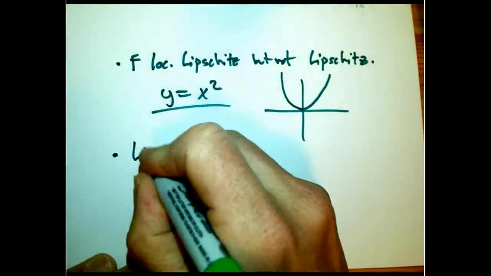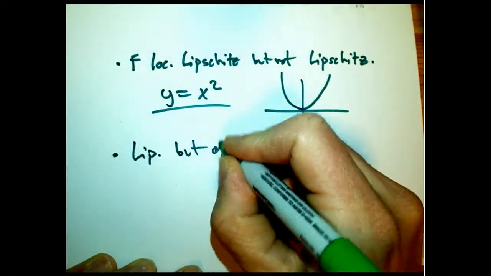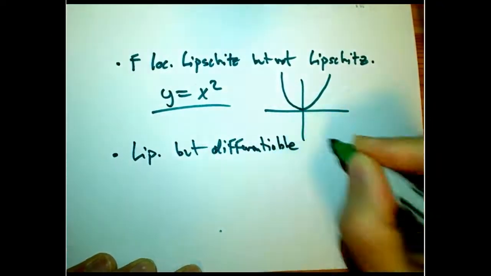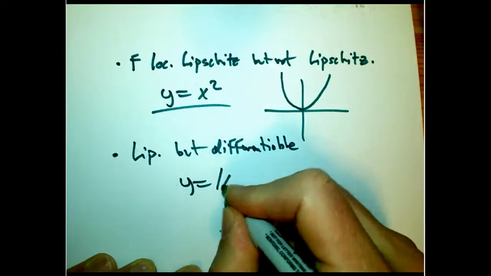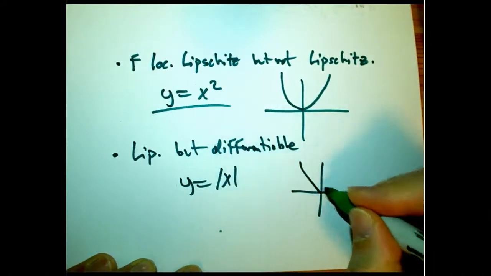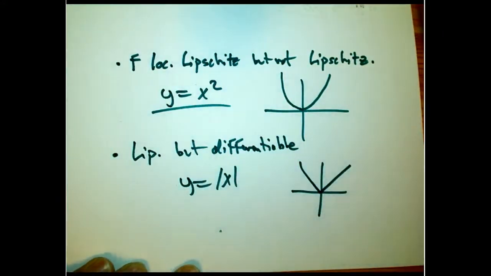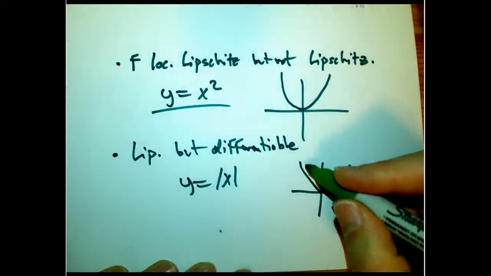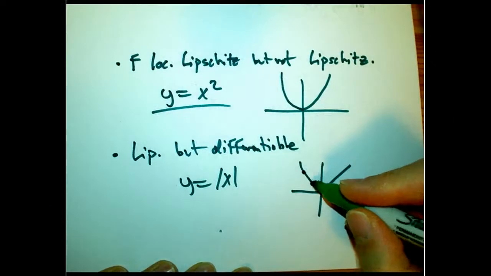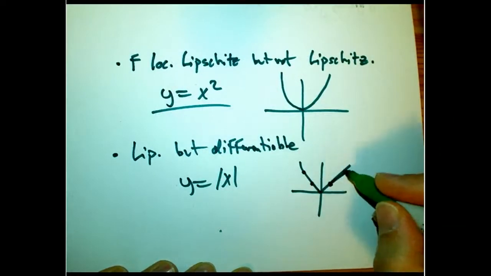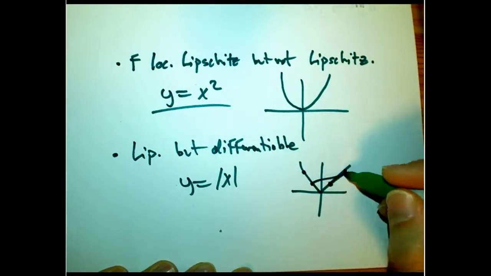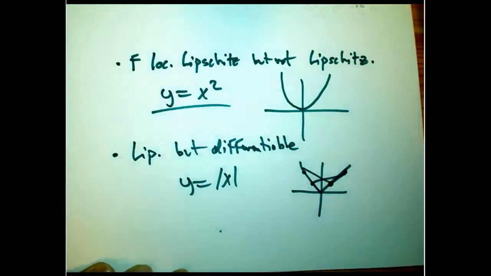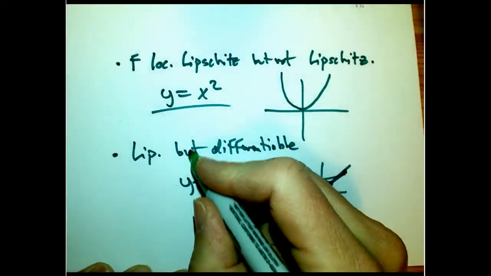How about Lipschitz, but not differentiable? I gave a big hint. Easiest example here is y equals absolute value of x. That is the first function you almost certainly were ever presented with that is not differentiable. But if you look at the secant slopes, they're either -1 if you're both on this branch, or 1 over here, or something between -1 and 1 if you cross branches. Pretty easy to show that those secant slopes are all uniformly bounded. So it's Lipschitz, not just locally Lipschitz.